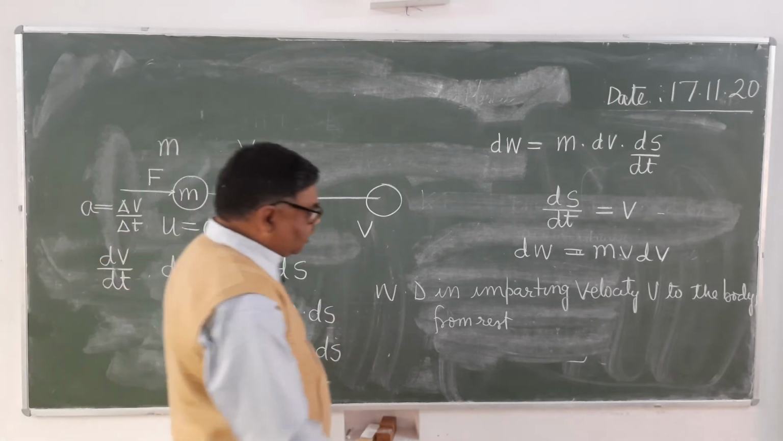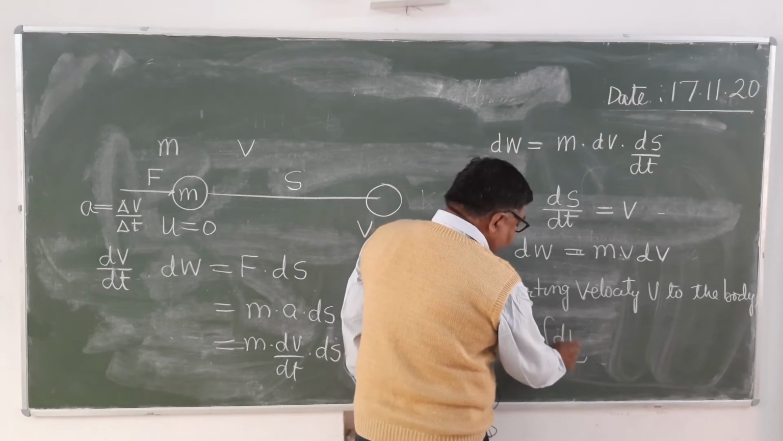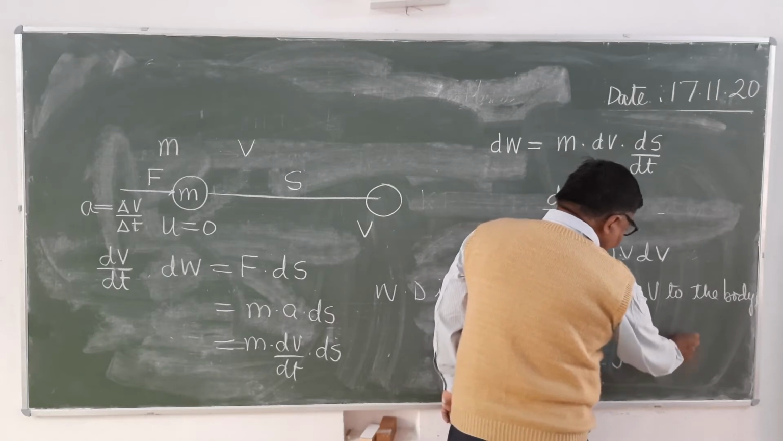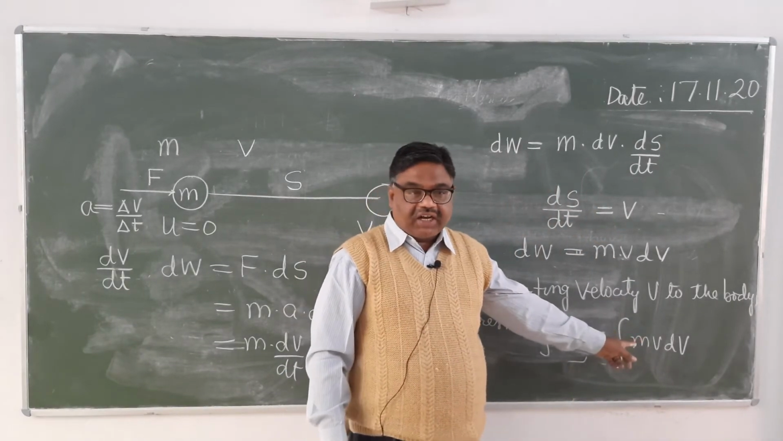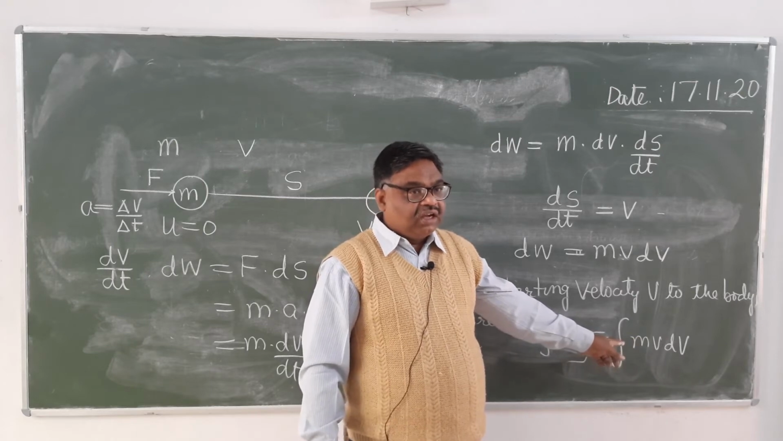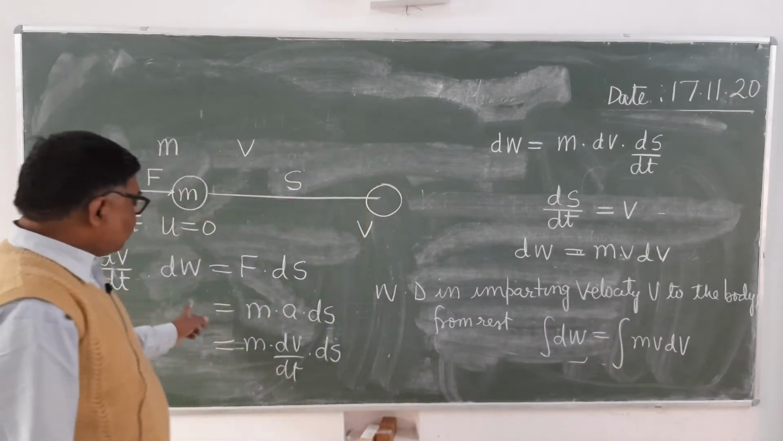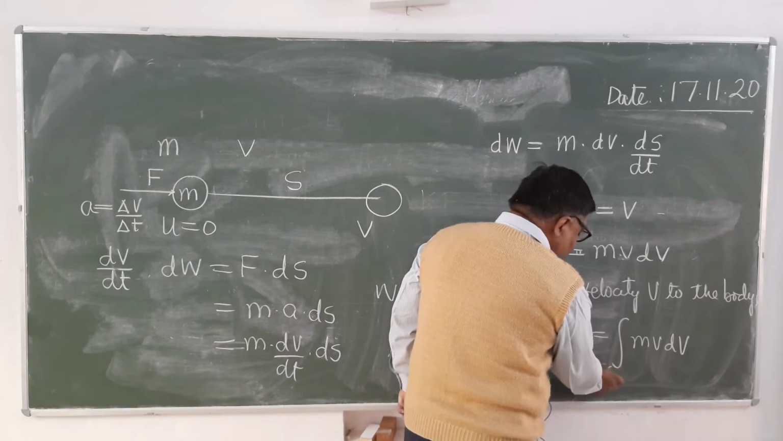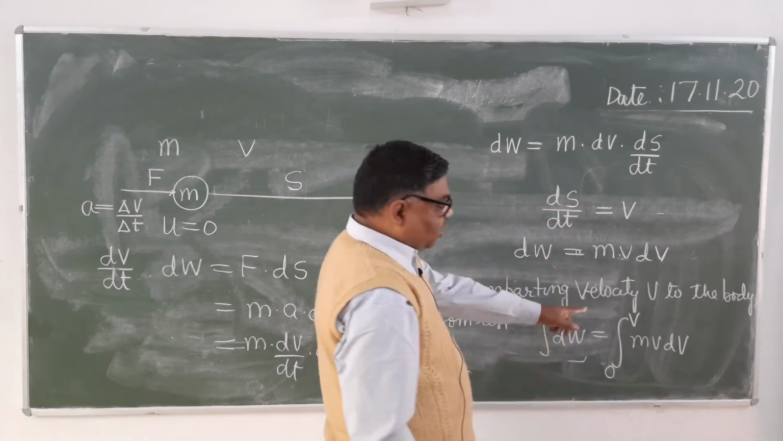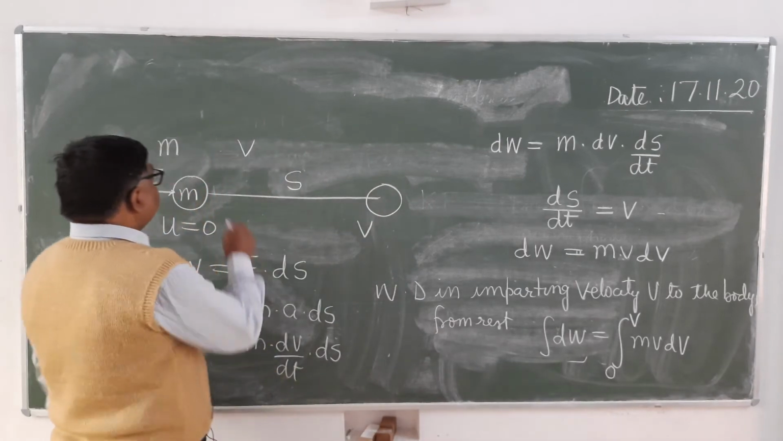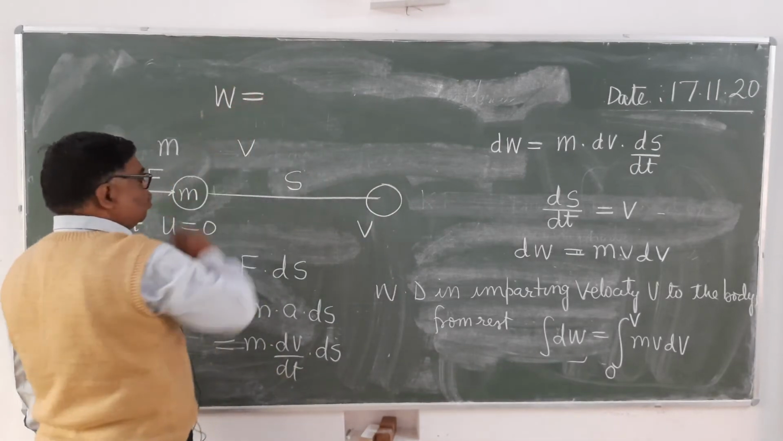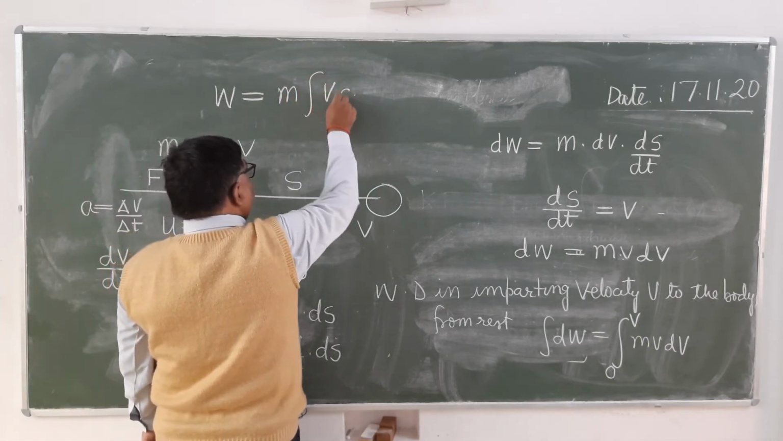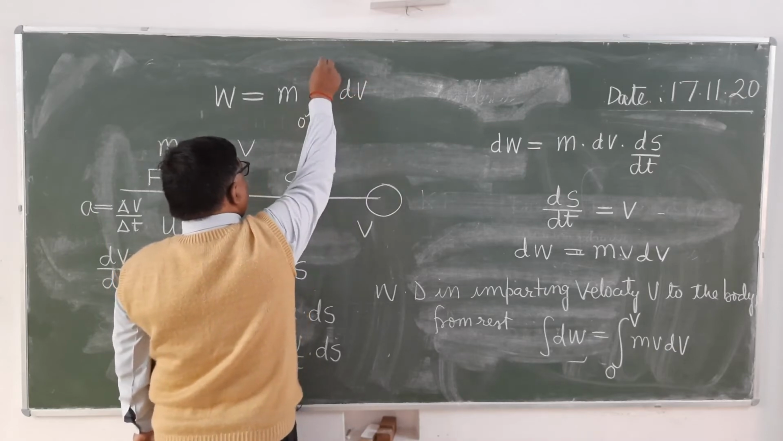So you can integrate. On integrating, what will you get? Integral dw equals integral m into v into dv. Here it has been integrated with respect to velocity, and velocity is increasing from 0 to v. So we will put the limit of velocity 0 to v. Now m is constant. Integral dw will be equal to w. m is constant, so you can take it out. It is integral v dv from 0 to v.